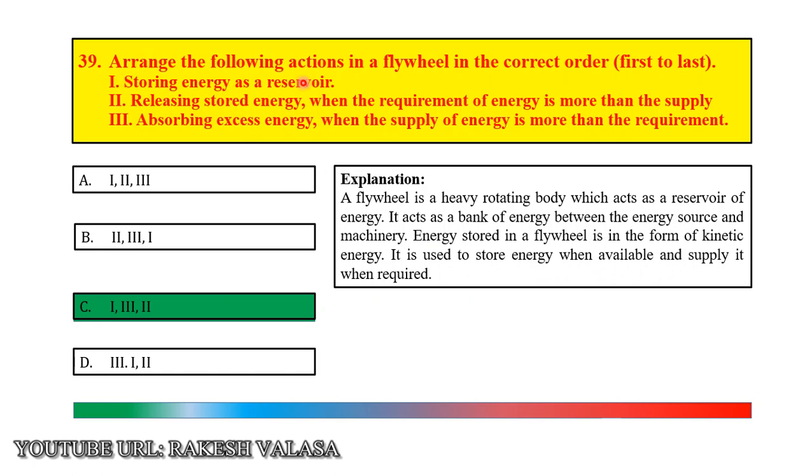So the correct answer is 1, 3 and 2. 1 means storing energy as a reservoir. 3 means absorbing excess energy when the supply of energy is more than the requirement. 2 means releasing stored energy when the requirement of energy is more than the supply.